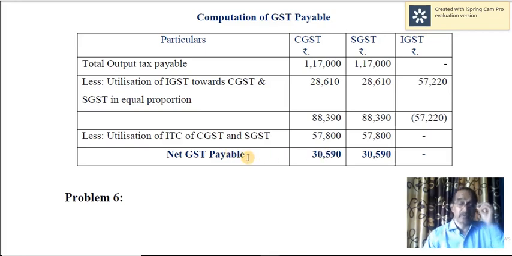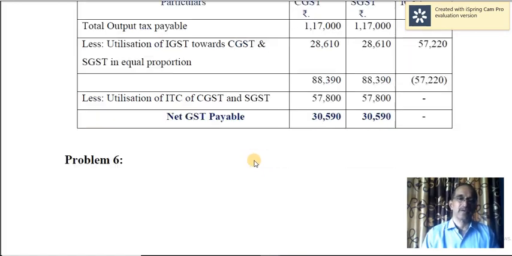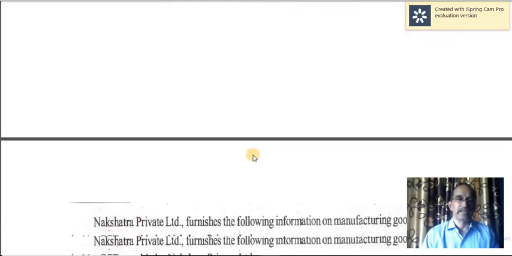See, GST could be paid in two ways. One is using input tax credit. Next, if there is no input tax credit, then you have to make the payment in cash. So the first one is the electronic credit ledger and the other one is the electronic cash ledger. So that's about this problem. We'll move on to the next problem now.